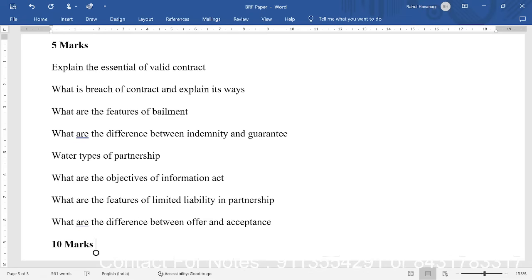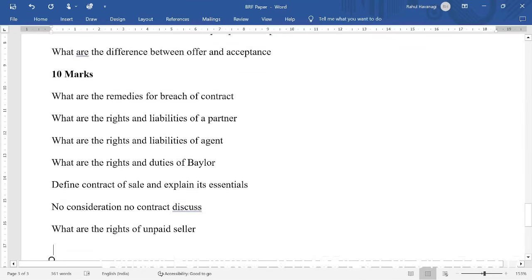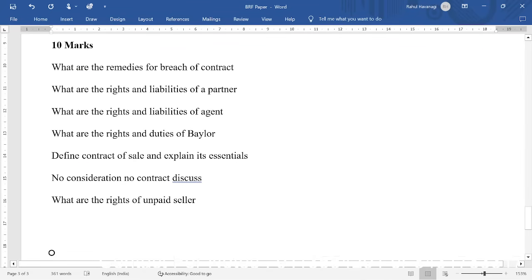What are the objectives of Information Act? What are the features of limited liability in partnership? What are the difference between offer and acceptance? Now for 10 marks, what are the remedies for breach of contract?